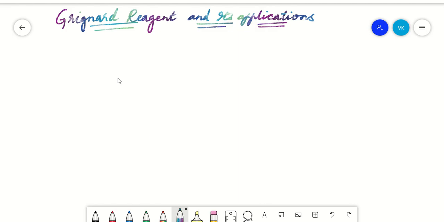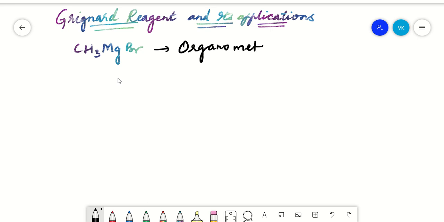So Grignard reagent is your alkyl magnesium halide. This is also called an organometallic compound. Why is it called an organometallic compound? Because it contains an alkyl group, which is your organic part.